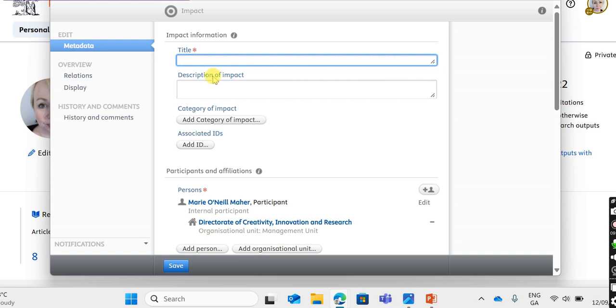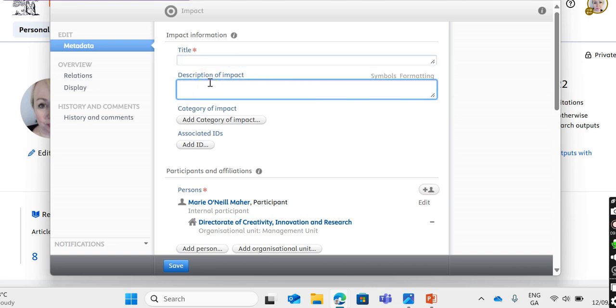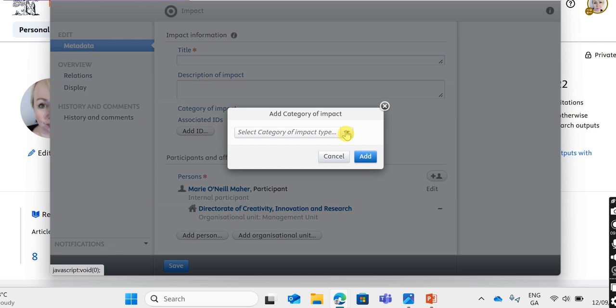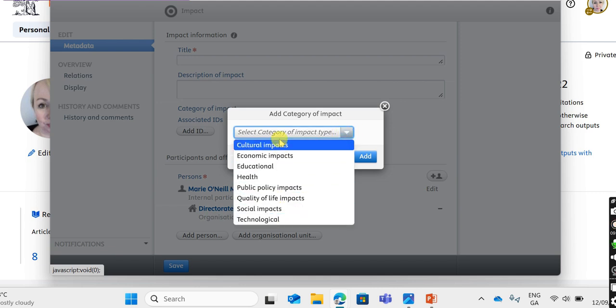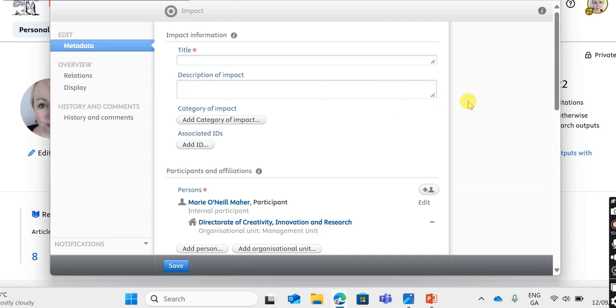And you can write a title, you could write a paragraph or two about the event, the different speakers it brought together, what was the impact of this event, did it strengthen dialogue, will it enhance pedagogy, etc. And you can add a category of impact. And if I select that, you'll see this drop-down menu, and I might click technological impact or cultural impact or health, etc., or quality of life.